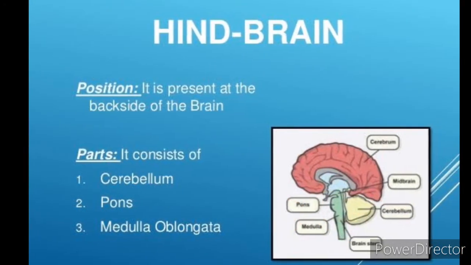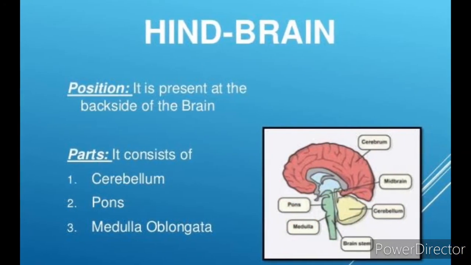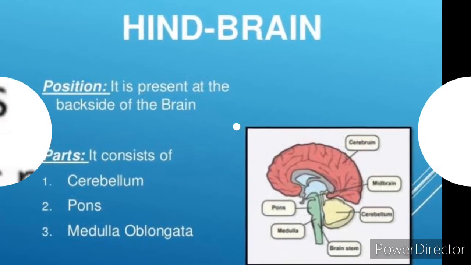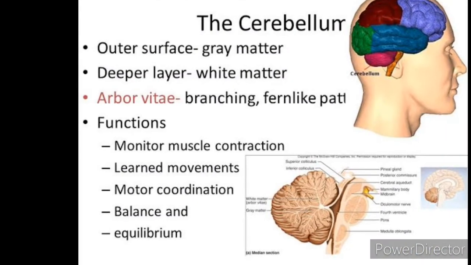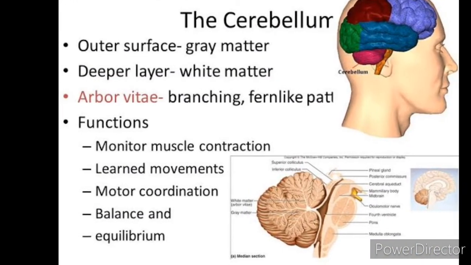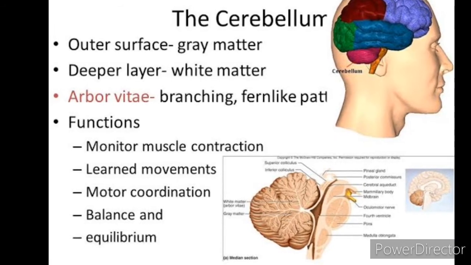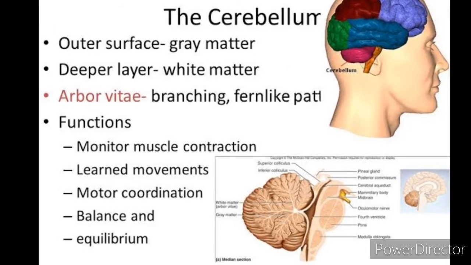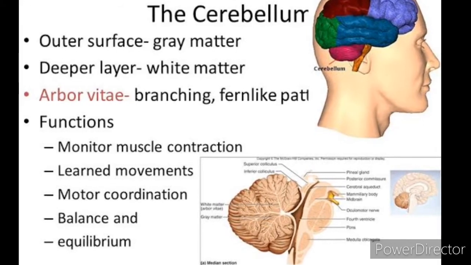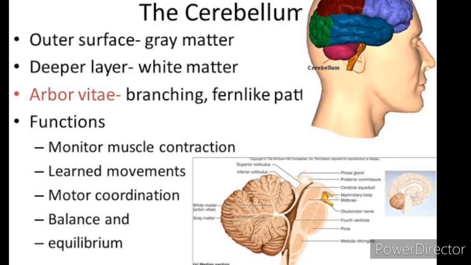Next, hindbrain. It is formed of three parts: cerebellum, pons, and medulla oblongata. Cerebellum is the second largest part of the brain, formed of two large-sized hemispheres and the middle vermis. It coordinates voluntary movements and also maintains body balance.